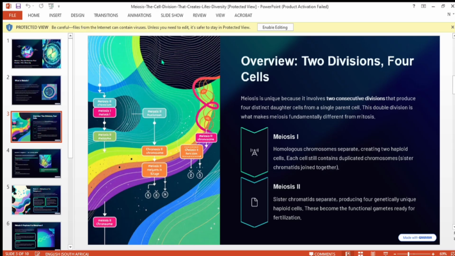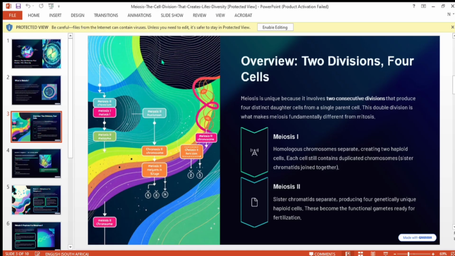The spindle fibers shorten and pull the chromatids to the opposite sides of the cell. Telophase 2, the chromatids are in 4 cells, which are called daughter cells.